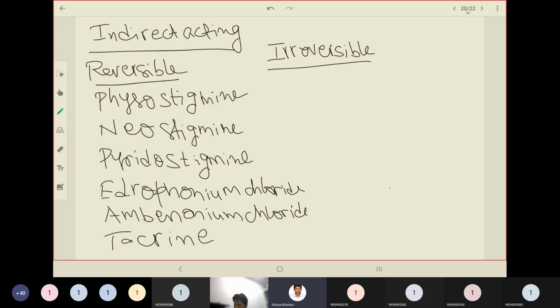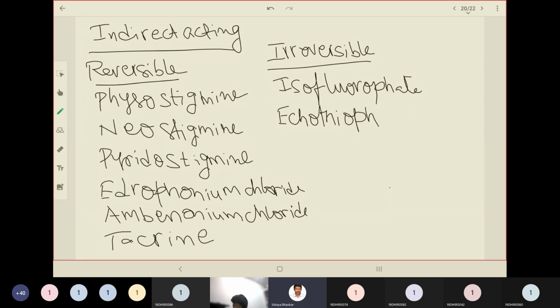If you see the second category, that is irreversible. The examples include isofluorophate, ecothiopate, parathion, and malathion.